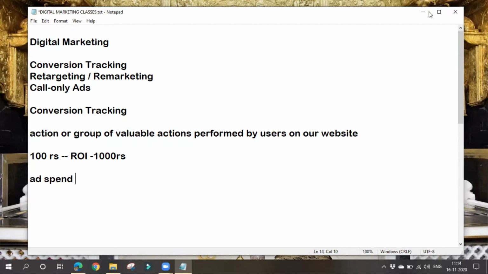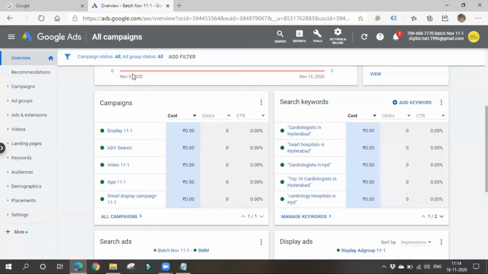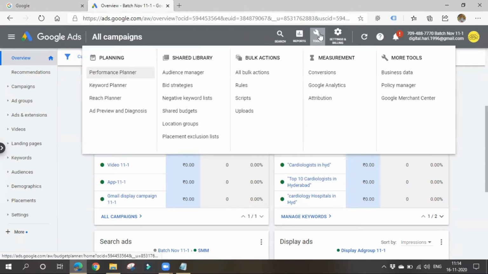Let's see in practical how we can track what people are doing on our website and how many people are converting on our website. In order to track conversions, go to tools and settings. In tools, go to the measurement section. Here we have to go for conversions, the first option. Tools, measurement, then conversions.